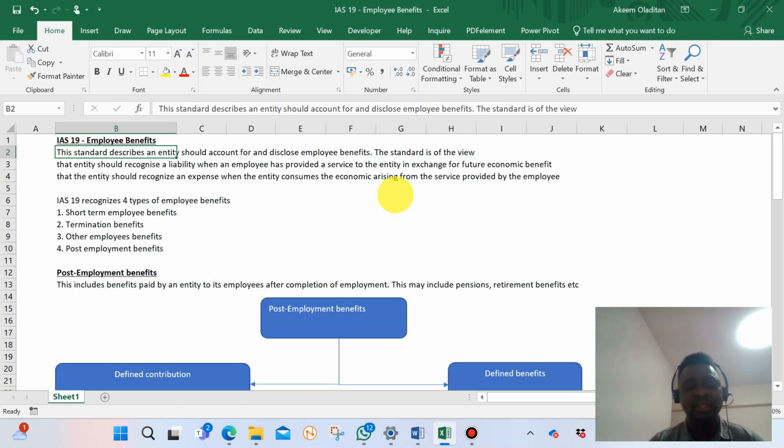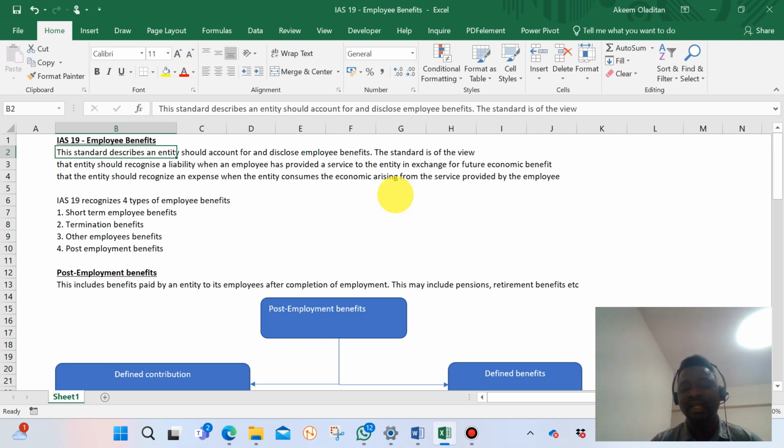In some organizations, companies contribute funds or find a way to pay their employees at the end of service, in the form of pension and gratuity, and also extra share payments or bonuses to staff.